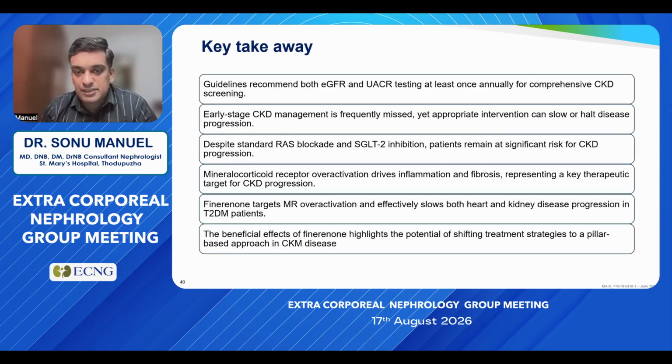Early-stage CKD is frequently missed, but appropriate intervention can slow and halt disease. Despite standard RAS blockade and SGLT2 inhibitor, there is significant residual risk, and mineralocorticoid receptor overactivation drives inflammation and fibrosis. Finerenone targets the MR overactivation, and it effectively slows both kidney and heart disease progression.